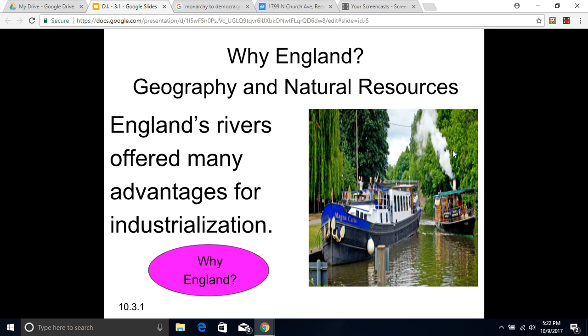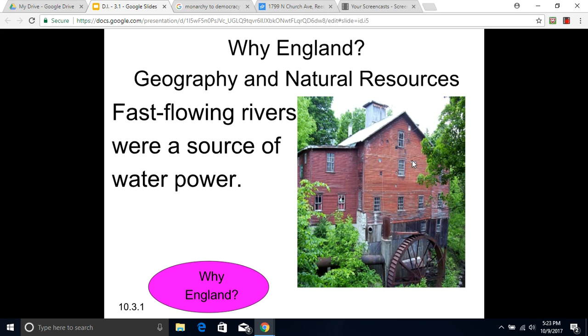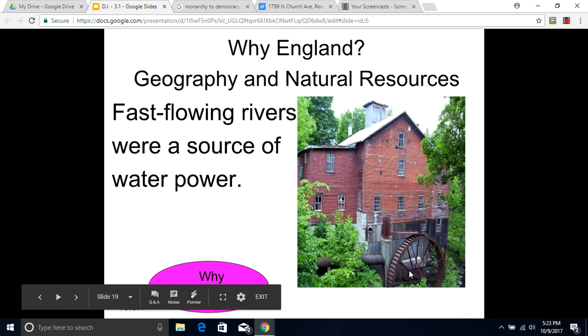The next section is entitled Geography and Natural Resources. England's rivers offered many advantages for industrialization. England has many rivers that can be navigated by boats, and these provided an excellent system of transportation in the early Industrial Revolution. Fast-flowing rivers were a source of water power. You notice here there's a water wheel, and this, before electricity and before steam power, powered some of the earliest factories. This is an early factory.